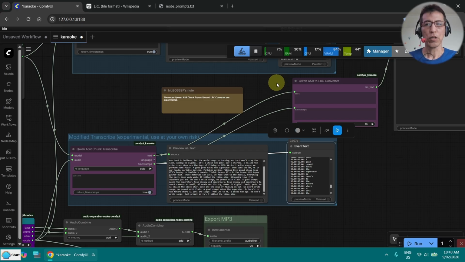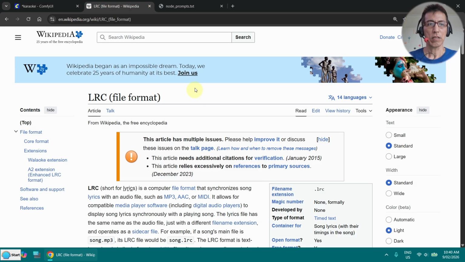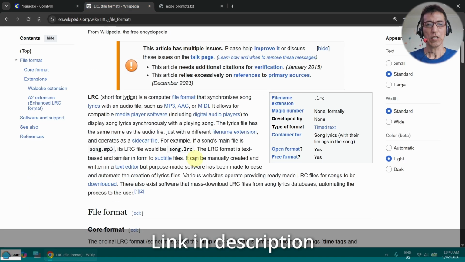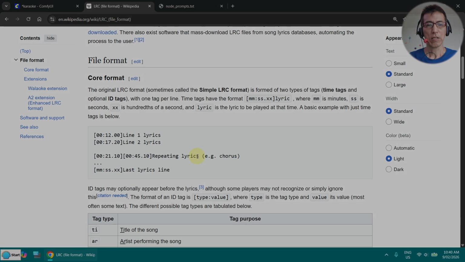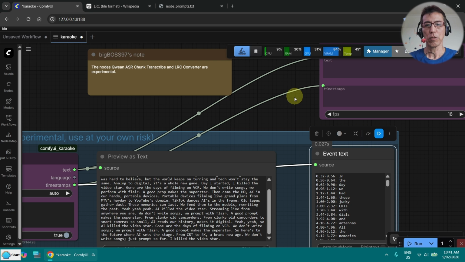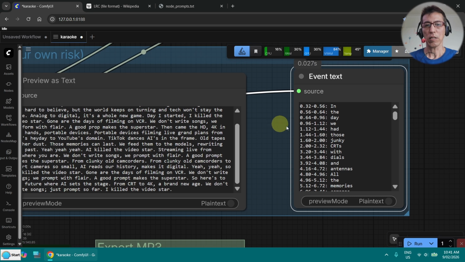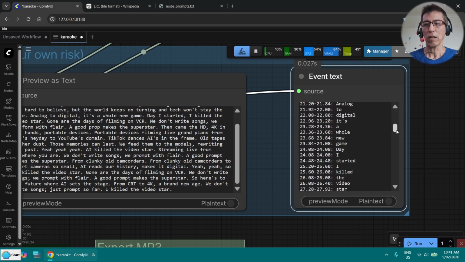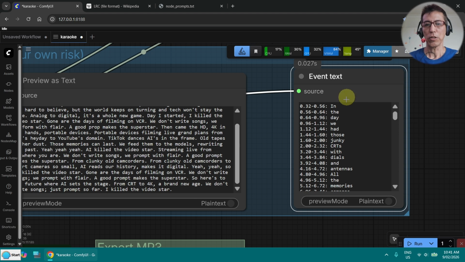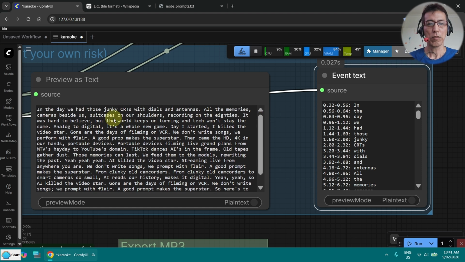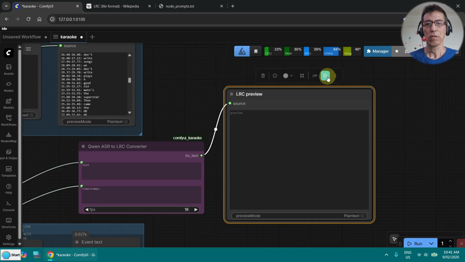Now let me show you the conversion of the LRC text. The LRC standard is described here. It's for displaying lyrics of a song. The node needs the timestamp output here. And why do I need the text output? Because if you look at the timestamps here, they have no punctuation. So if I generate with all this information, it will be one single line. So my node will try to detect something like this and make a new line if there's a comma.